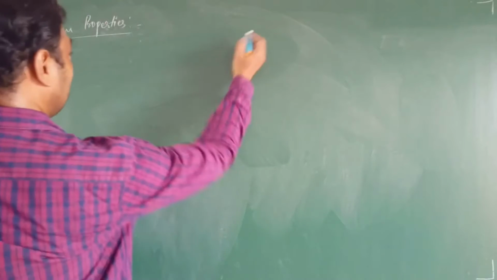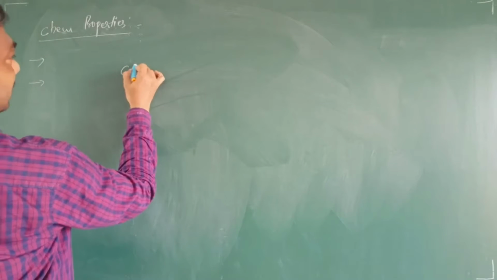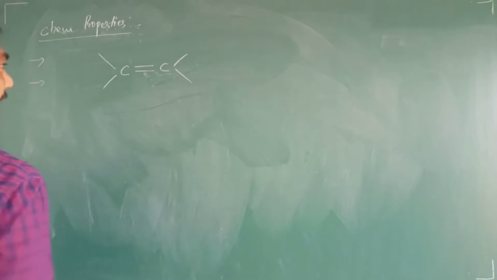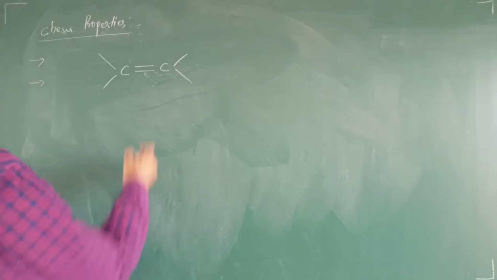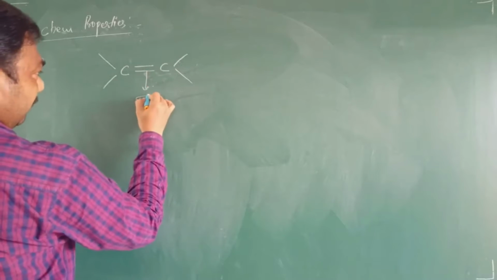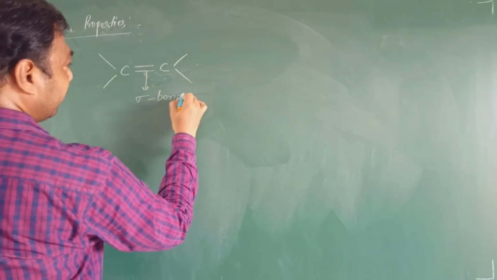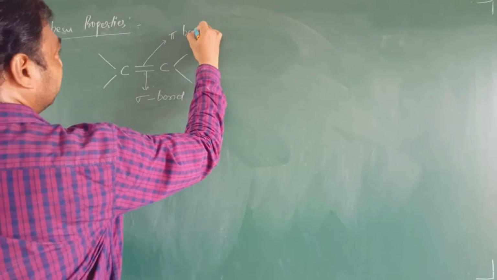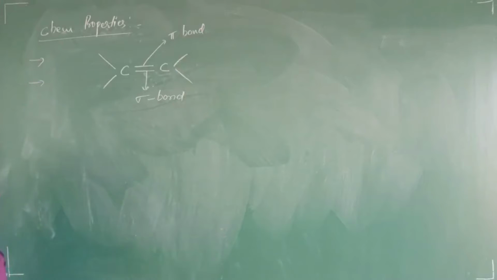Now, in these addition reactions, students, first I will draw the structure of one. Let us say this is one alkene. This is one sigma bond which is present, and here let us say this is our pi bond, right?